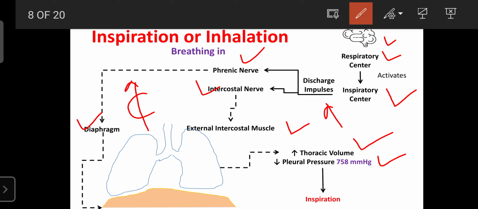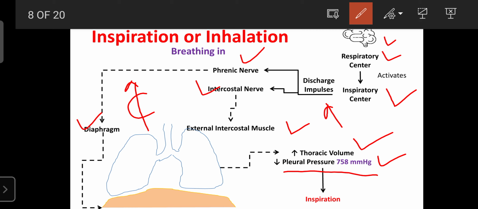So when the thoracic volume increases, the lungs automatically expand. As the lungs expand, the area of the pleural cavity increases. With the increase in pleural cavity area and lung expansion, the pleural pressure decreases to about 758 mmHg.